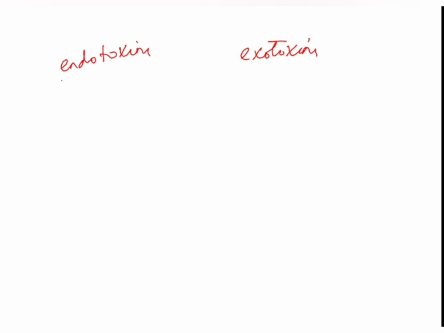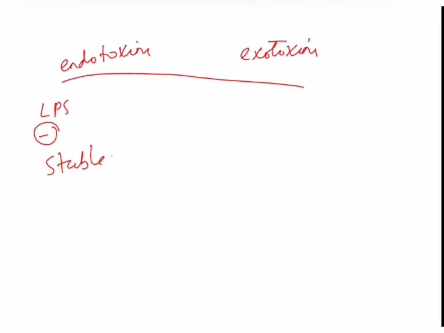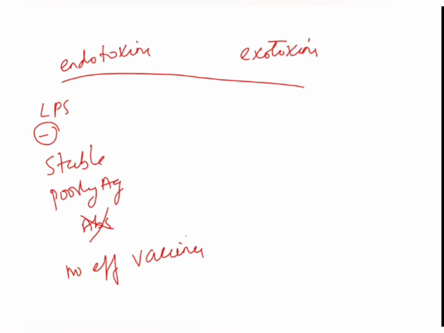When we talk about endotoxins and exotoxins, endotoxins are basically lipopolysaccharides in nature and these are part of your gram-negative bacterial cell wall and they are very highly stable. When we talk about antigenicity, it is poorly antigenic. Because it is poorly antigenic, the neutralization by antibodies is going to be ineffective. And there are no effective vaccines using endotoxins till date.